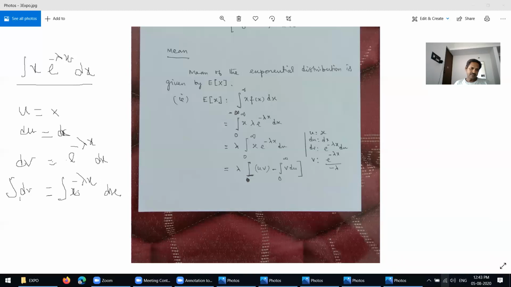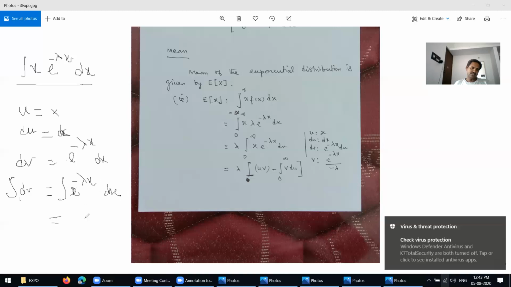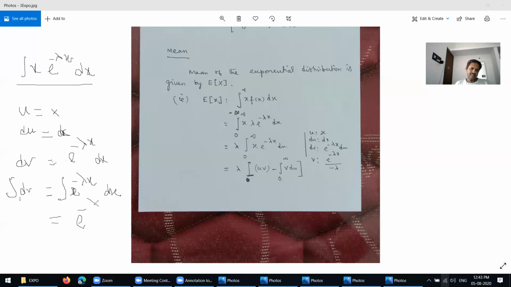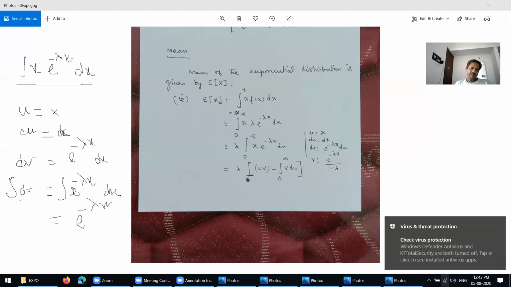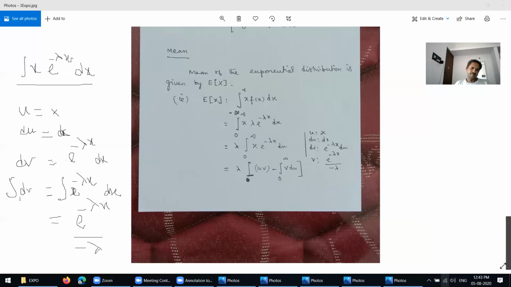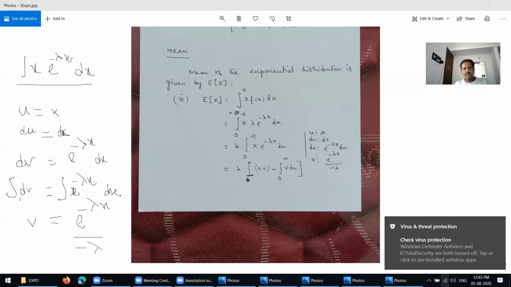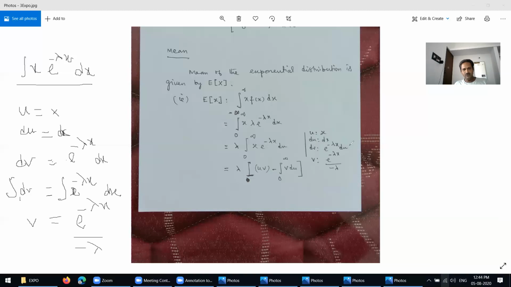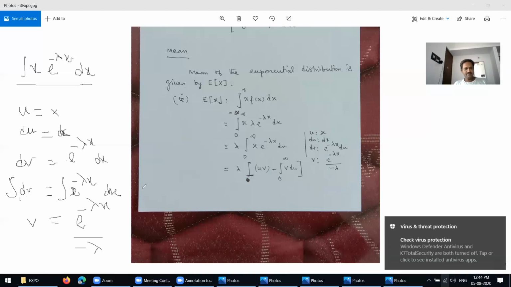Lambda is a constant, so take it outside. So you write e power minus lambda x over minus lambda. That is the integration, so v equals this one. That's why I am writing u equal to x, du equal to dx, dv equal to this one. Is it understood now? Then all the values we know.